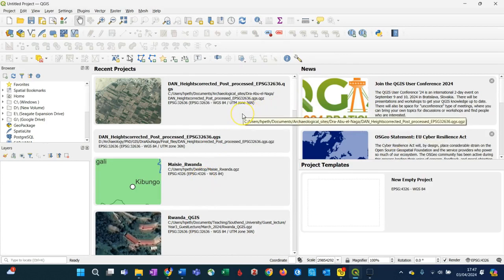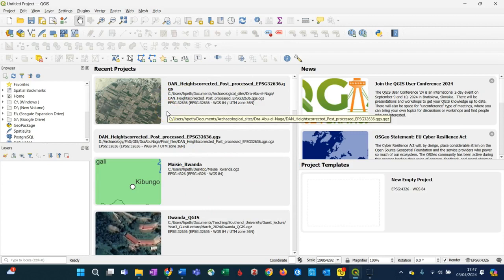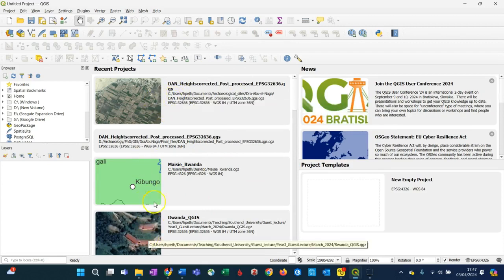Unless you've worked with Quantum GIS before, you won't have any recent projects on this side, but if you have worked with it recently, it will pick up where your most recent Quantum GIS projects are stored and create a list of them on the left.